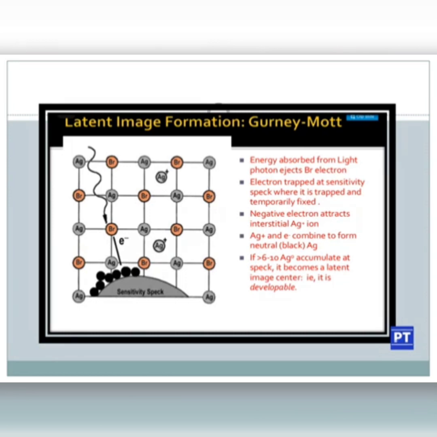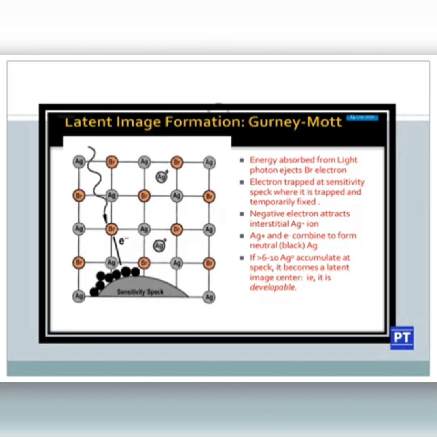When the light photon interacts with bromine, it will eject an electron, and the electron is trapped at the sensitivity speck, where it is trapped and temporarily fixed. As I said before, we have some sensitivity specks. This electron will be rolling in this crystal, and at last it will fall onto the sensitivity speck.